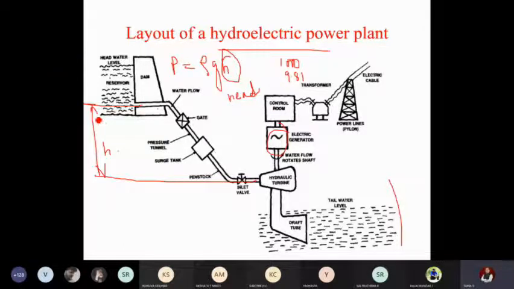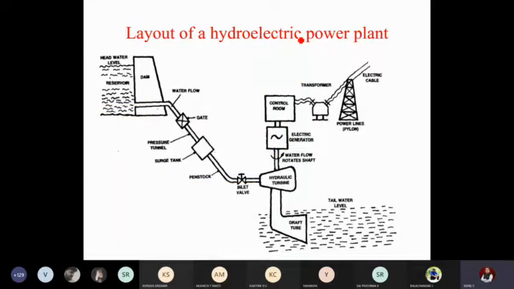As I told you, if you store water in a tank over a one-floor building, the pressure will be different in the taps. If you store it over a multi-story building of 2 or 3 floors, at the ground floor the pressure you get will be very high. You can imagine the concept here. So this is the concept of working of a hydroelectric power plant.